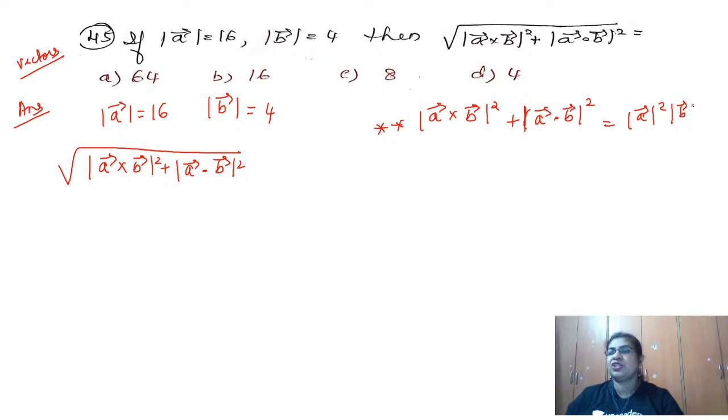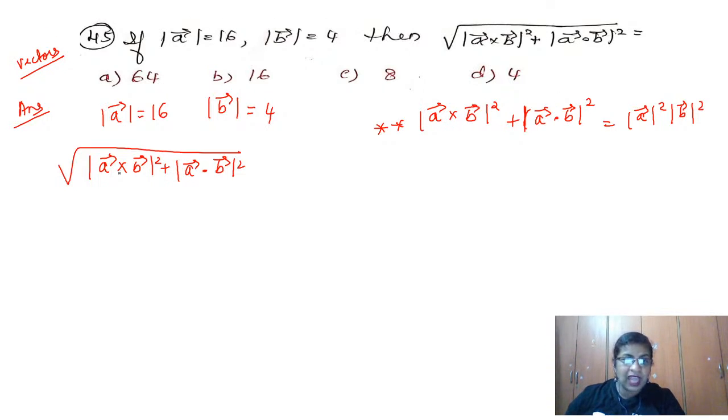If you remember this shortcut, then the answer is very, very easy. You can use the formula also. A cross B is equal to magnitude A magnitude B sin theta, and A dot B is equal to magnitude A magnitude B cos theta. Then you can square that. So sin square plus cos square becomes 1, and then you get this. Or else remember directly, when you have cross square plus dot square, it is nothing but A square B square.